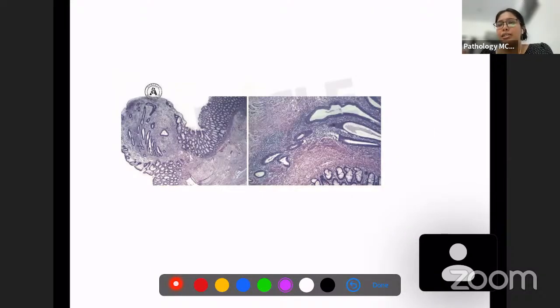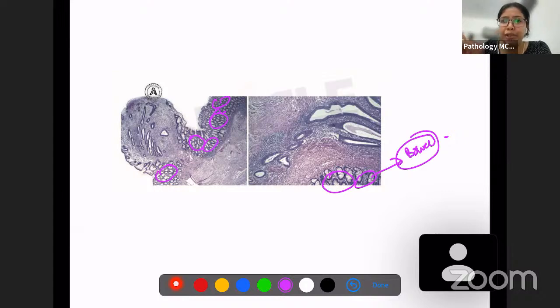Now here, this is actually endometriosis which is present in the bowel. These are all actually bowel tissue, the intestinal tissue, and you can see over here that there are some glands which are present. Right, these are endometrial glands. So they're not strictly restricted to ovaries. They can be present anywhere. They can be present in the colon. They can be present in the lungs. They can be present anywhere. This is endometrial tissue. So this is an example of bowel endometriosis.